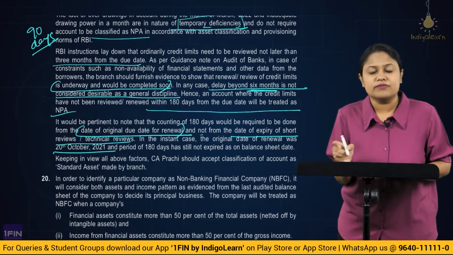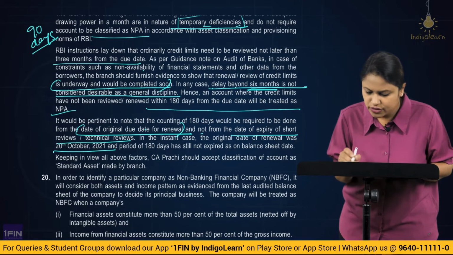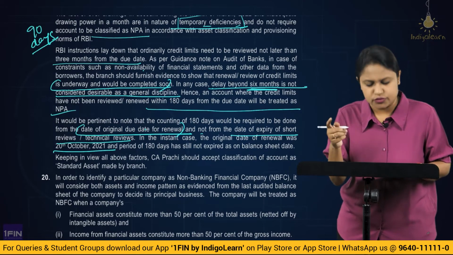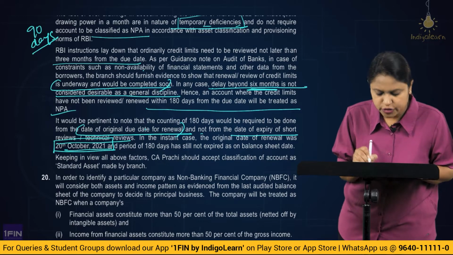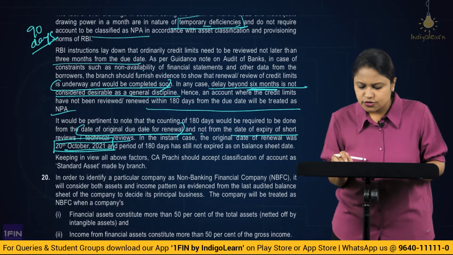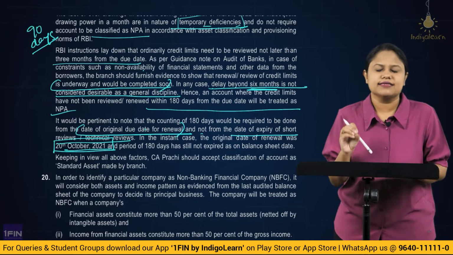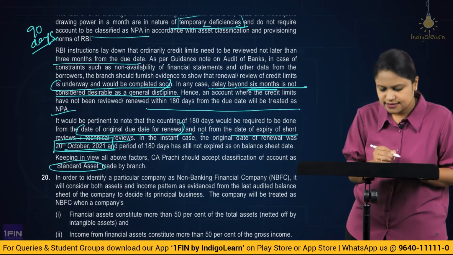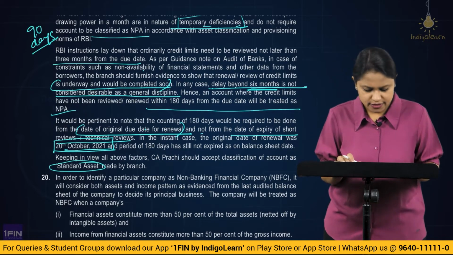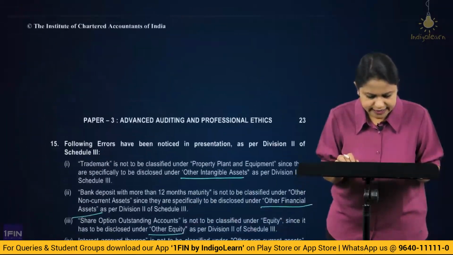But this 6 months is not from the expiry of the short review. It will be from the date on which it was reviewed or renewed. So in our example, 20th of October is the date you are going to calculate from. Alright. So basically, taking into account everything, there is nothing in the question which tells that the account has to be treated as NPA. So it is very much correctly classified as standard asset. Clear? Alright. Moving on to the next question, that is question number 20.